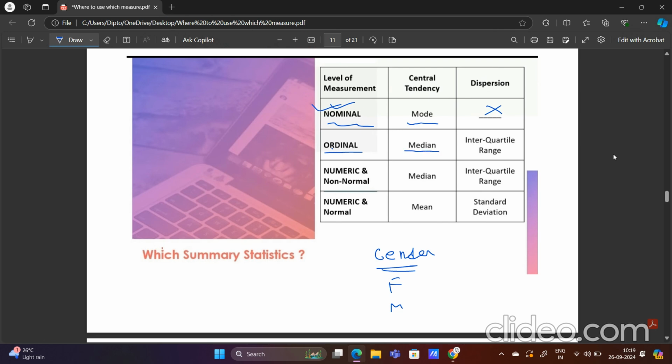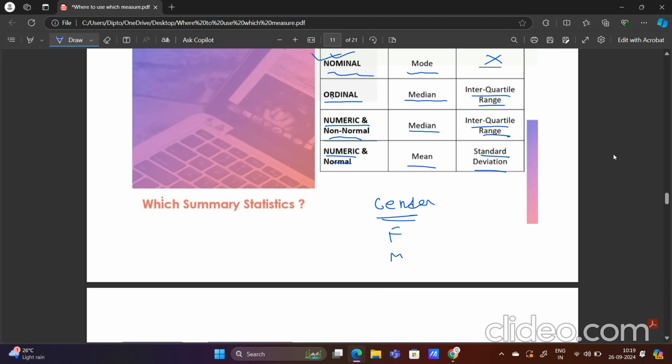Here the central tendency is median, and the measure of dispersion is interquartile range. In numeric and non-normal data, the central tendency is median and dispersion is interquartile range, and in numeric and normal data, the central tendency is mean and the measure of dispersion is standard deviation.